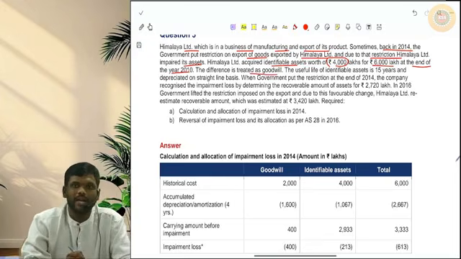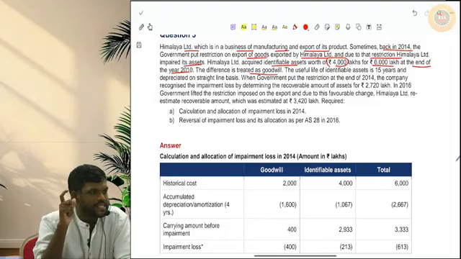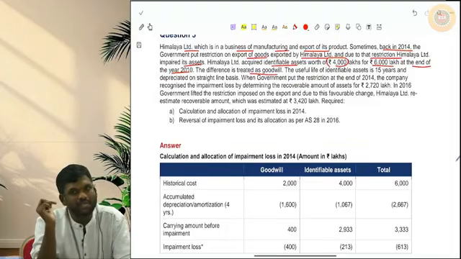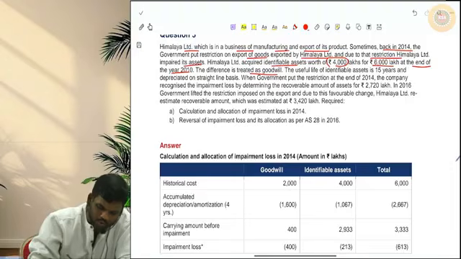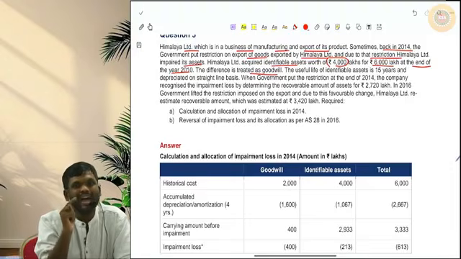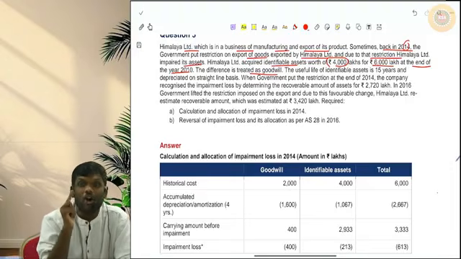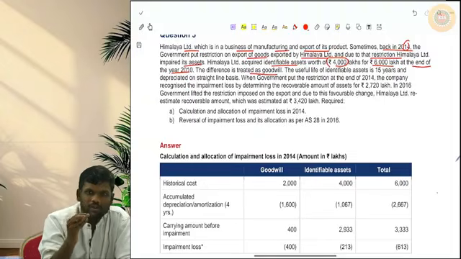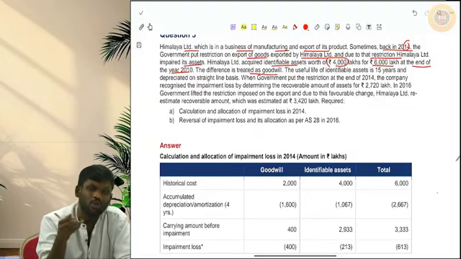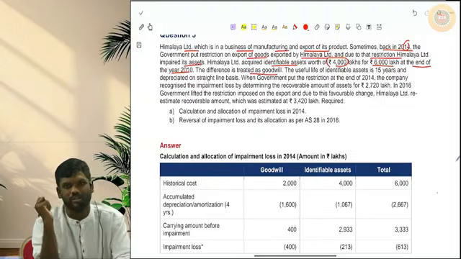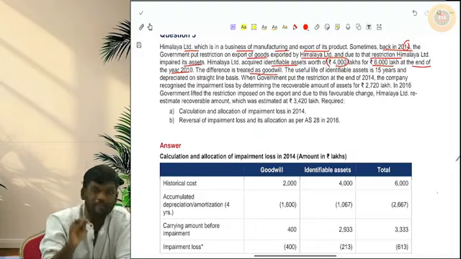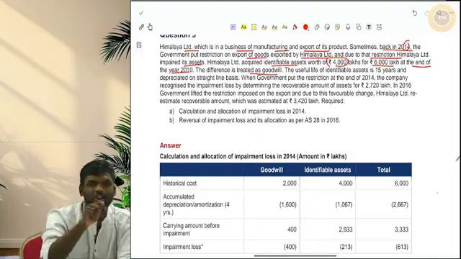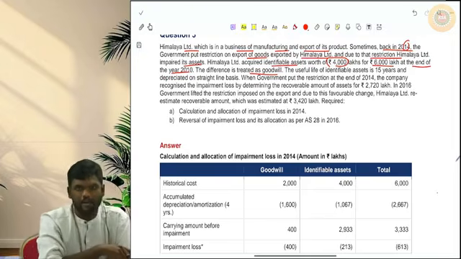See what happened. This Himalaya is in the business of exporting some products. Suddenly in 2014, the government put a restriction on export. Because of that, Himalaya Limited is no longer able to export its products. Because of that, its revenue will fall. There will be a negative impact on its assets, which is an indicator of impairment. We have to test it for impairment.